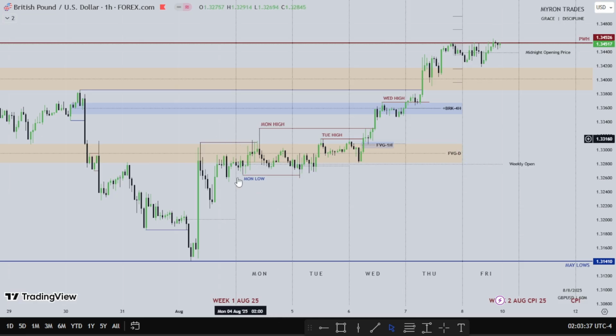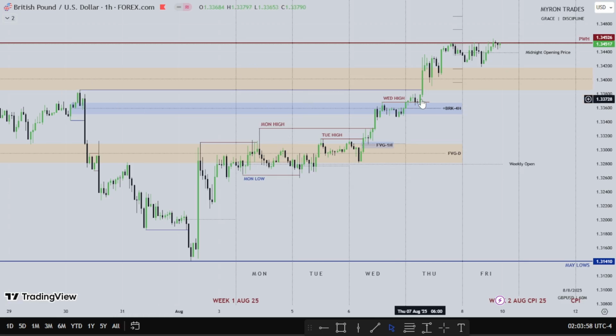So this is Monday. Monday was pretty consolidative. Then Tuesday takes out Monday's low. So this is the low of the week being set on Tuesday. Then you see Wednesday continuation higher into this high right here. Then we see this high being used as what?